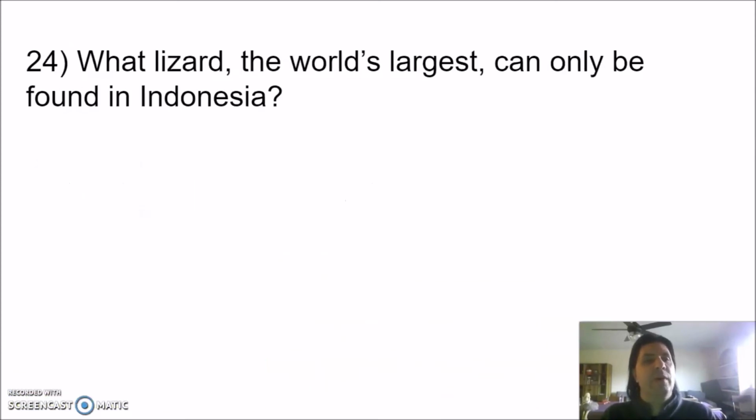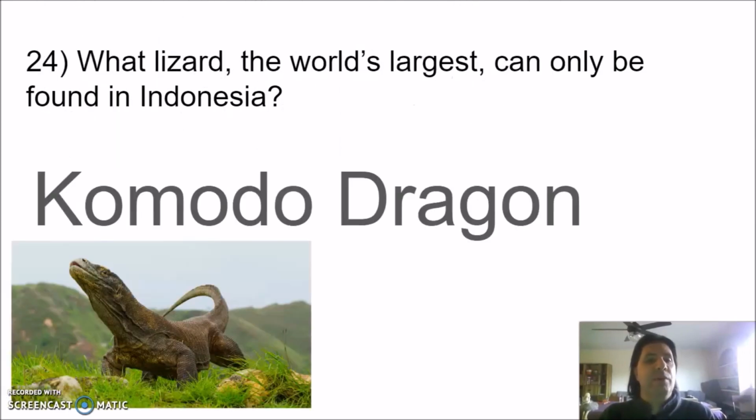Number 24. What lizard, the world's largest, can only be found in Indonesia? The answer is the Komodo dragon. This big fellow not only can only be found in Indonesia, it can only be found on 4 of the over 10,000 islands in Indonesia. It's very rare and very big.